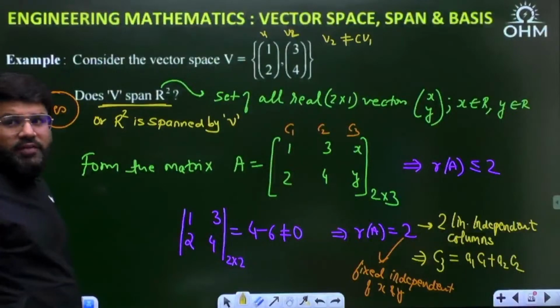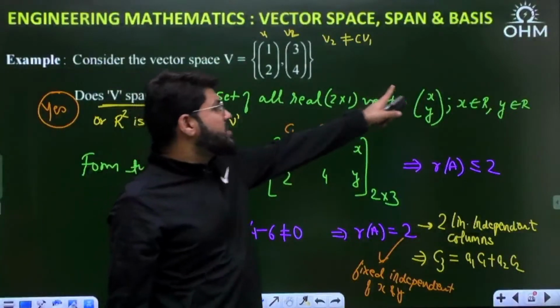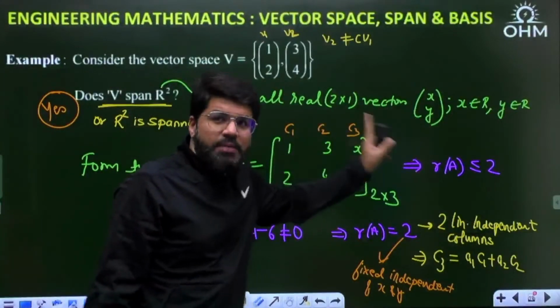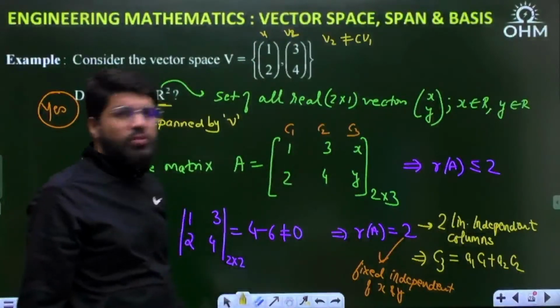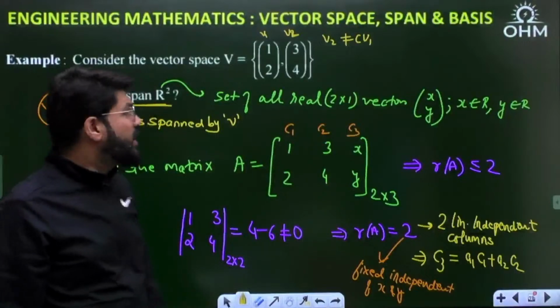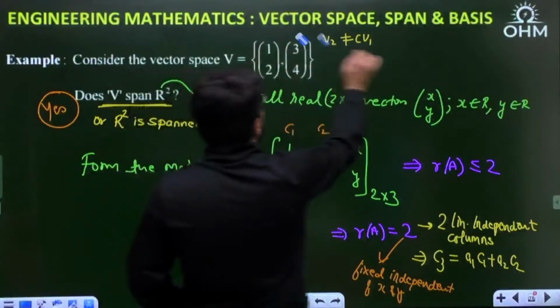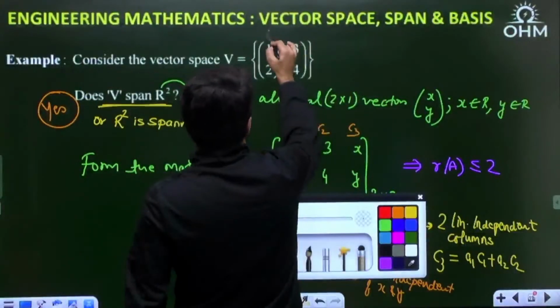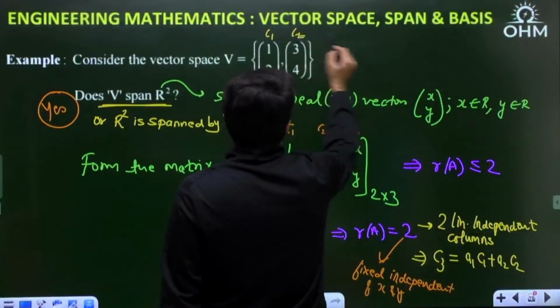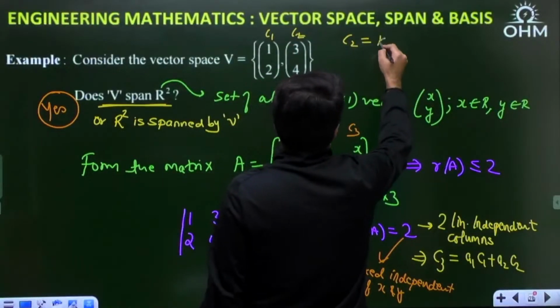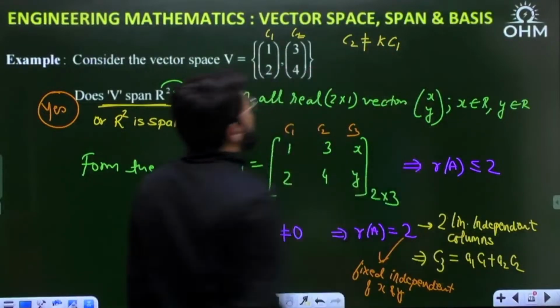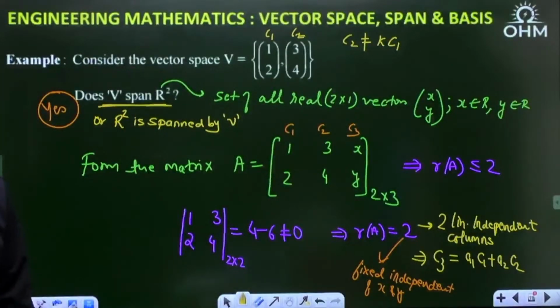Spanning all of R2 means all the vectors of size 2 cross 1, that is x, y, can be represented as a linear combination of these two vectors. Let me name them c1, c2. Is c2 equal to some scalar times c1? No, c2 cannot be written as k c1.